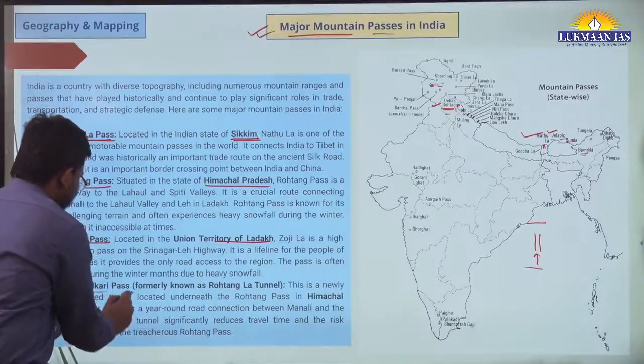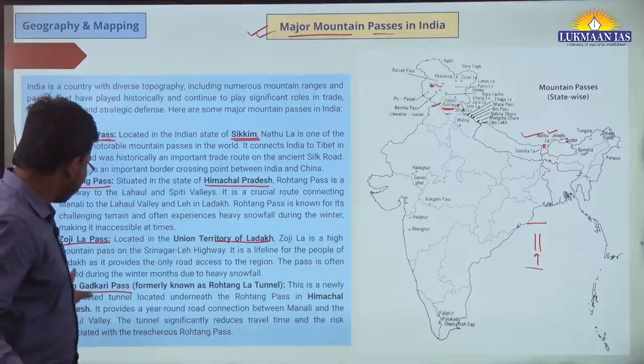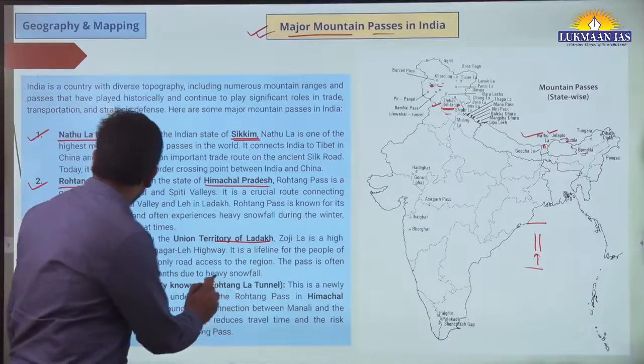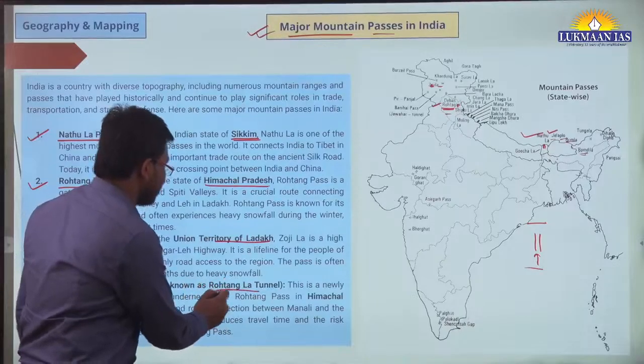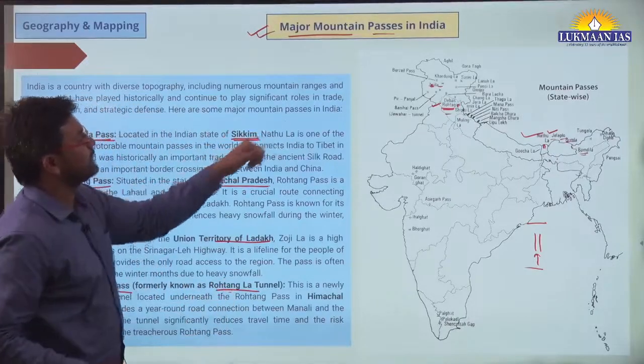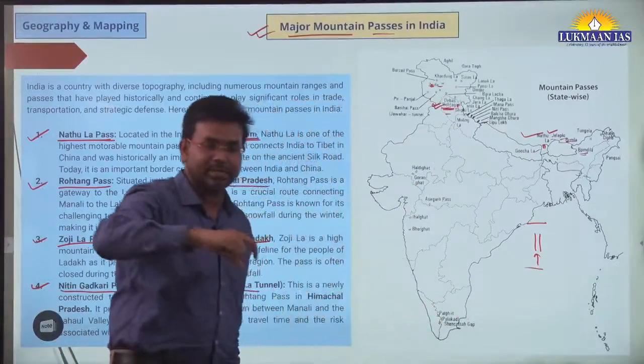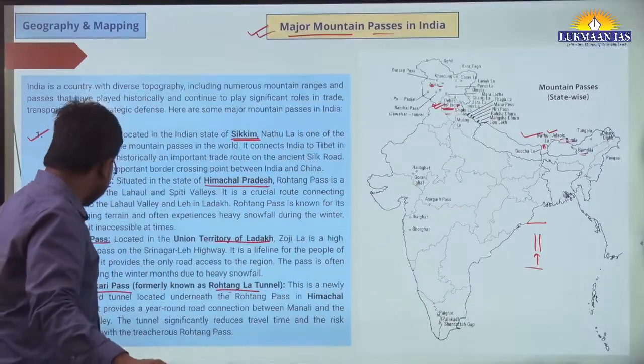Then another pass has been renamed. It has been renamed as Nitin Gadkari Pass. It was earlier known as Rohtang Pass. So Rohtang Tunnel is at the same location. So this is Rohtang Tunnel. A tunnel has been created. So that is there.